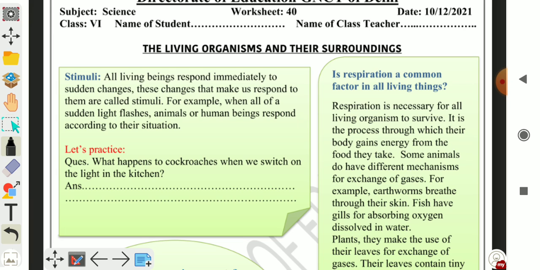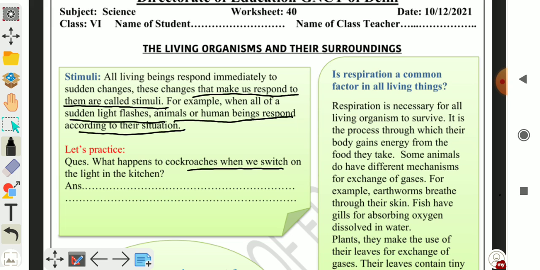Changes that make us respond to them are called stimuli. For example, when all of a sudden light flashes, animals or human beings respond according to their situations. Let us practice. What happens to cockroaches when we switch on the light in the kitchen?